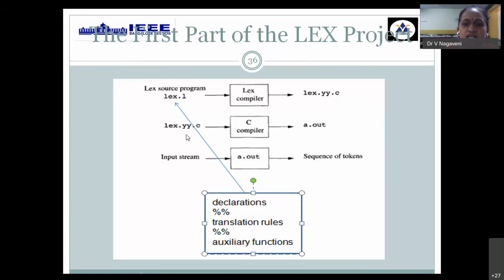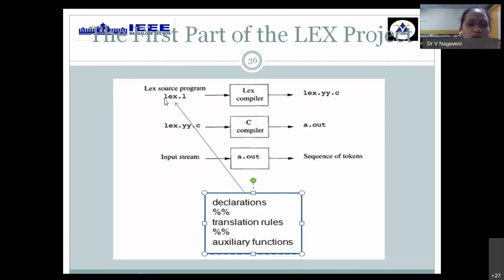Since it's C form, it can then be applied to any C compiler to generate the exe form called a.out. Once this exe file is ready, you can provide any input to generate the required tokens for your Lex specification.